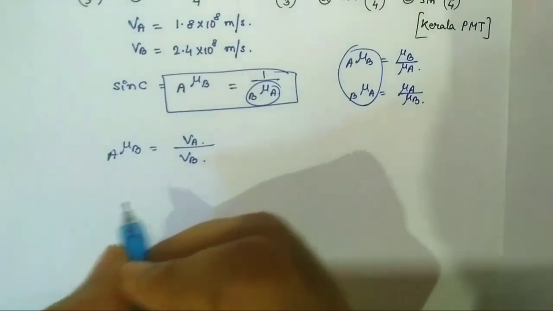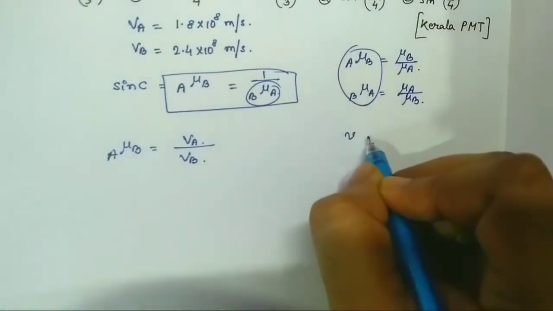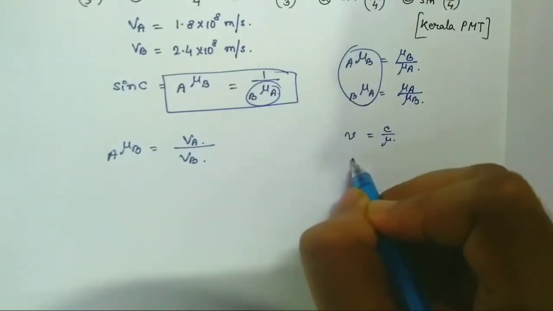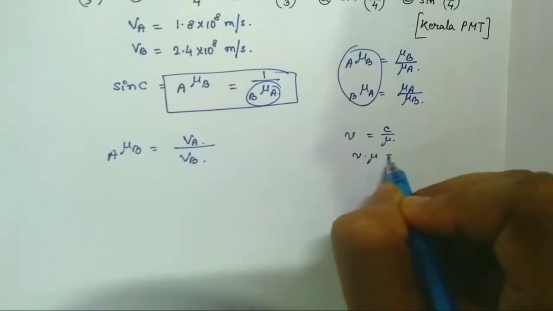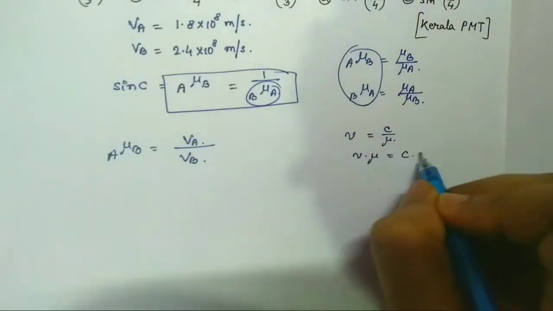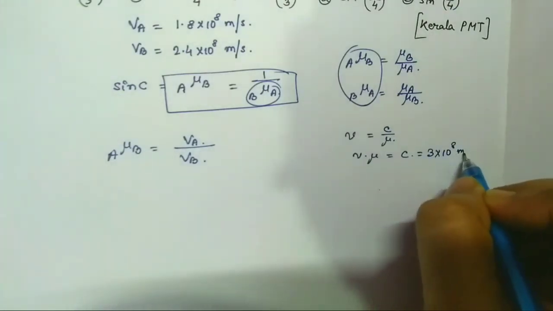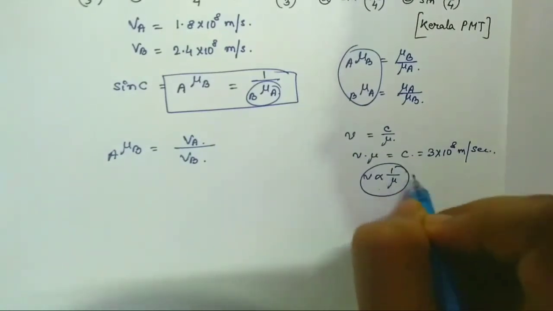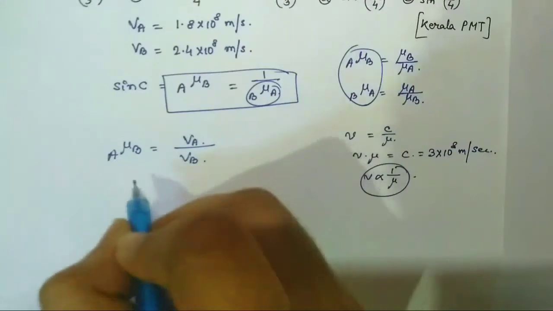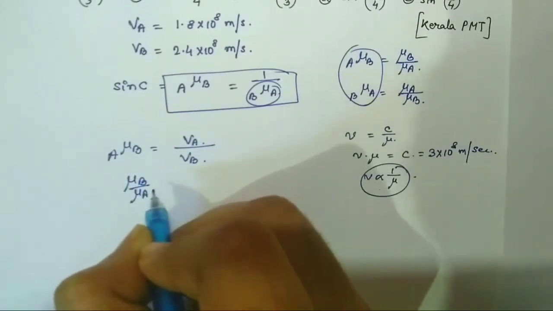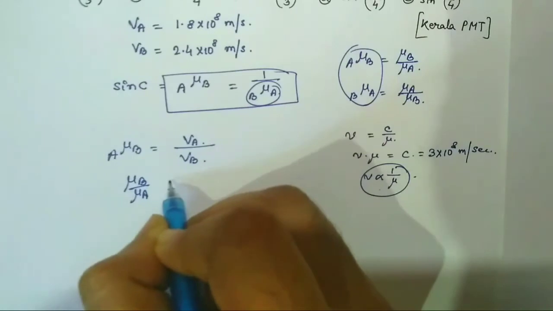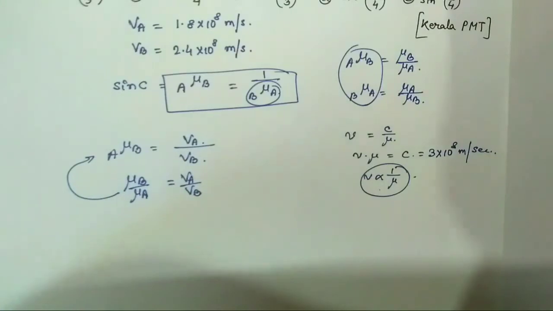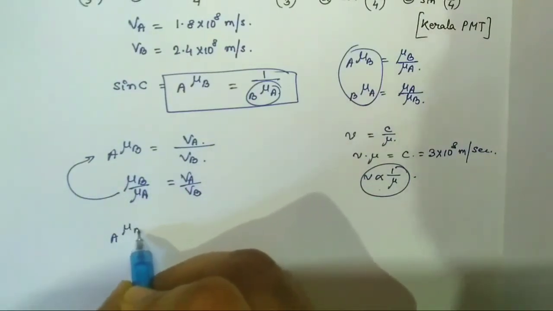Since the velocity of light in a particular medium V is equal to C by mu, or V mu equal to C, but C is actually a constant which is equal to 3 into 10 to the power 8 meter per second. So V is inversely proportional to mu. So if mu B divided by mu A is asked, you have to calculate VA by VB. This is actually written in this line.